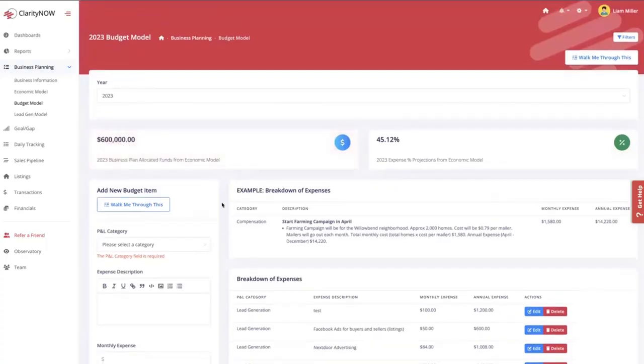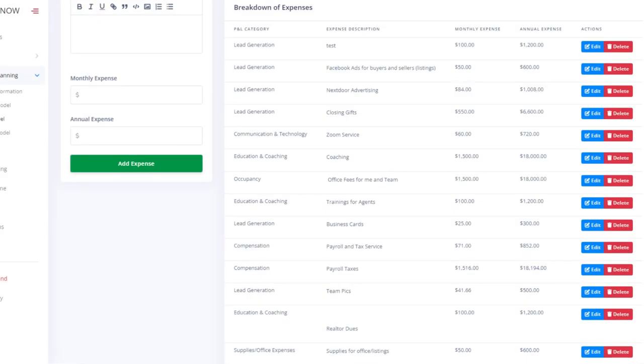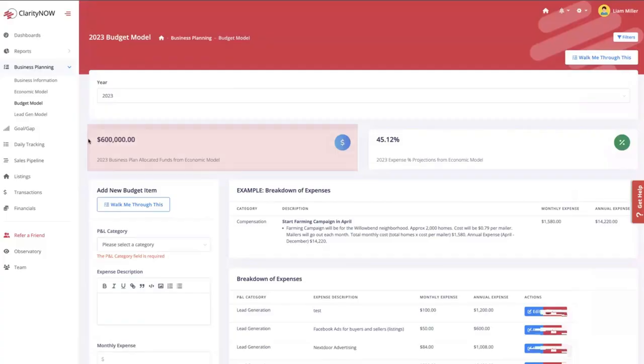If they appear to be way different, let's say that I was doing this and I typed everything in, it was thorough, it was thought out, and I only came up with $475,000 in total expenses, but my business plan's based on 600. And again, I thought 475. I should not go more than 475. That feels real to me.